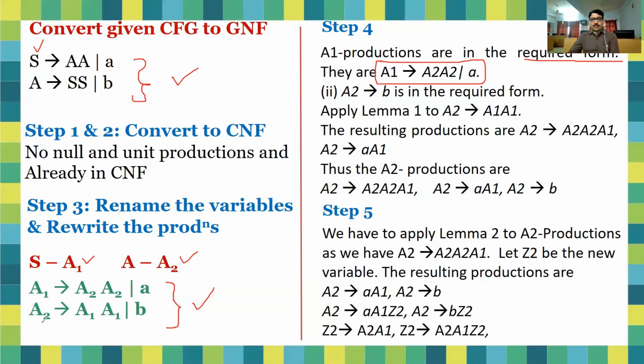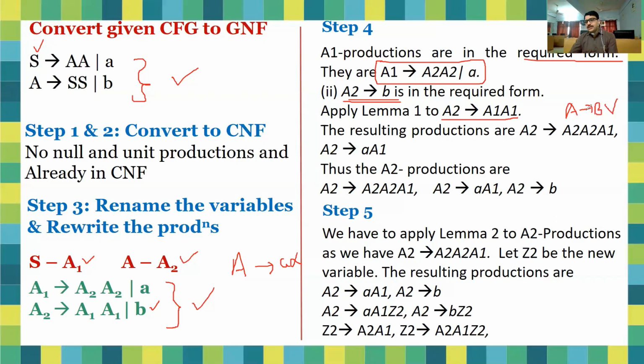Now in A2 production, you can see A2 to B is in required form because the required form is A2 to A alpha, right? Where alpha is what? It is variable Vn star. So in this situation, A2 to B is in a required form. You can note it down. But A2 to A1, this one, is not in the required form. So in this case, we have to check whether lemma 1 or lemma 2 can be applied. You can see this is the form of A2 to A1 gamma.